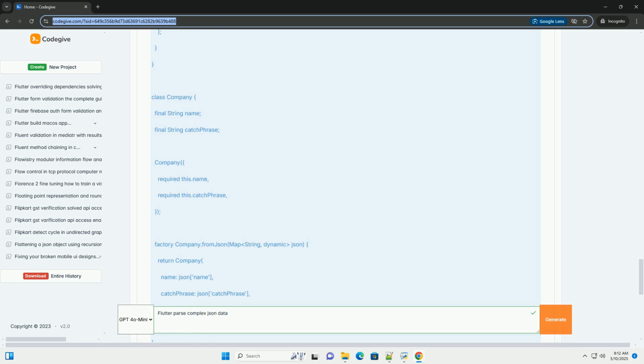Conclusion. Parsing complex JSON data in Flutter can be challenging, but with a clear understanding of the JSON structure, a well-defined data model, and appropriate parsing techniques, you can effectively manage and display complex data in your Flutter applications. The json_serializable package can further simplify the process and improve code maintainability. Remember to prioritize error handling, data validation, and best practices for building robust and reliable applications.